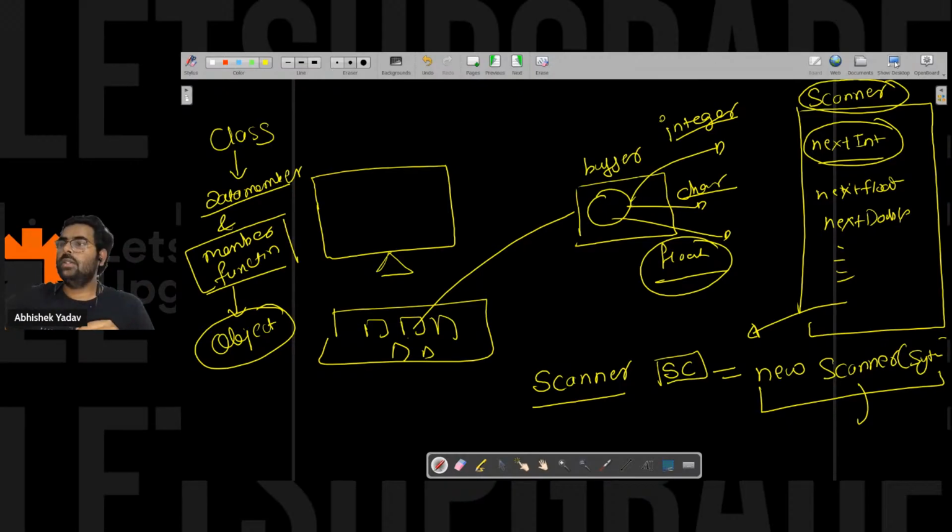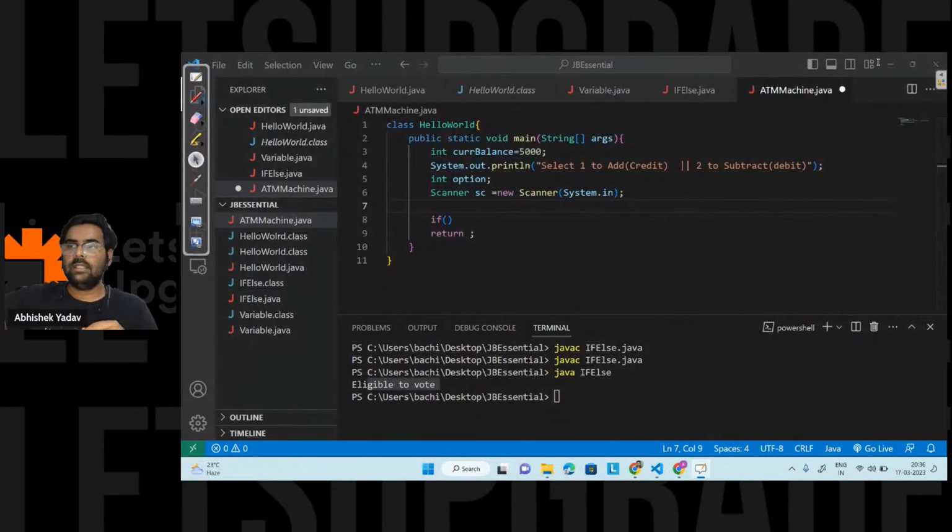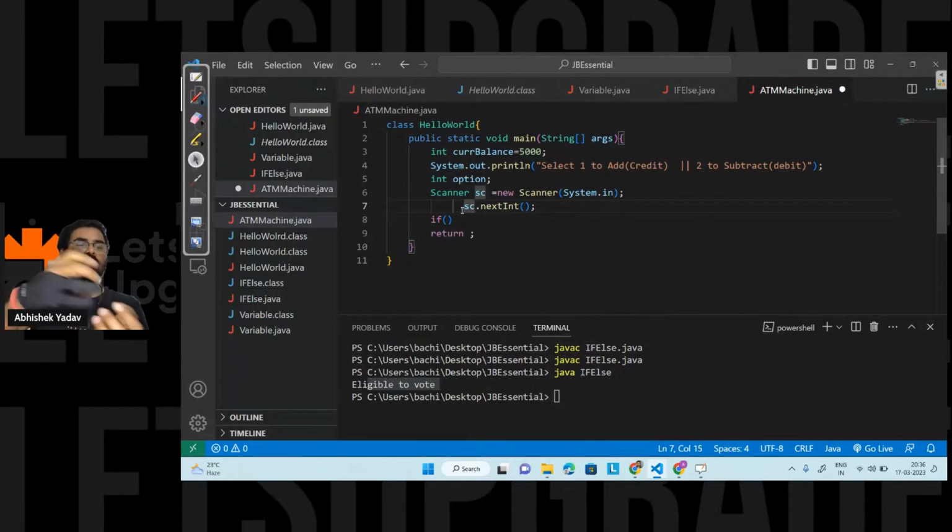So now let's move to the next part. I got the object, and now with the help of the reference variable, I want the data in the integer format. So I will write sc.nextInt, and it will take the data from the buffer, convert the data to the integer format, and return the integer data.